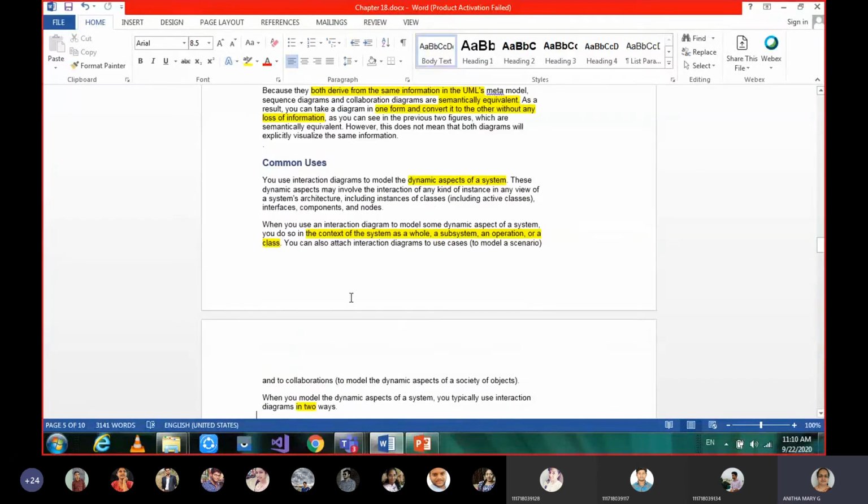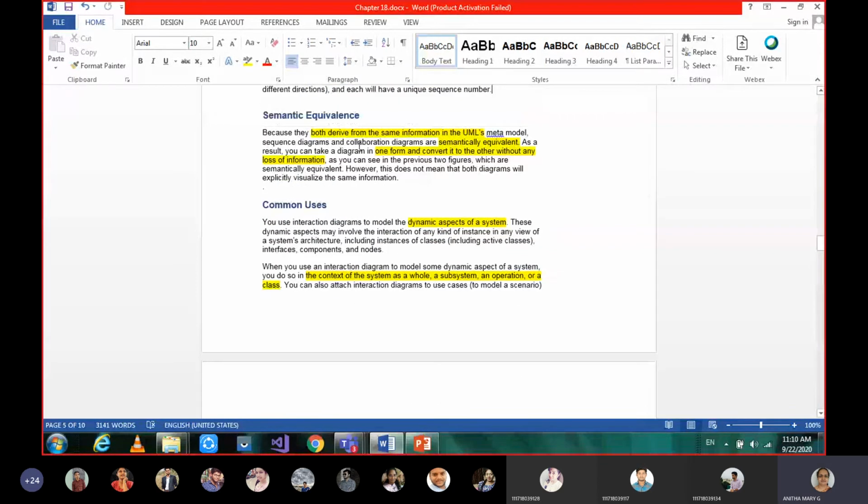The next one is about semantic equivalence. Semantic equivalence means the scenario is the same in sequence and collaboration diagrams. They mean the same, but they are in different representations. If one diagram is drawn, the other one can be generated. If a sequence diagram is drawn, a collaboration diagram can be generated. If a collaboration diagram is drawn, a sequence diagram is generated.